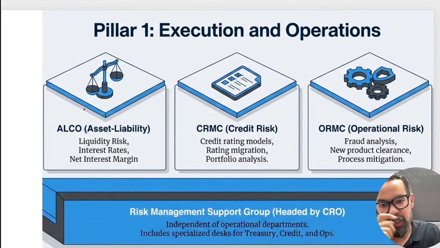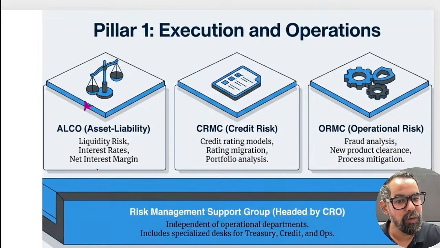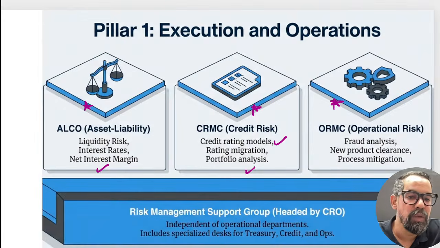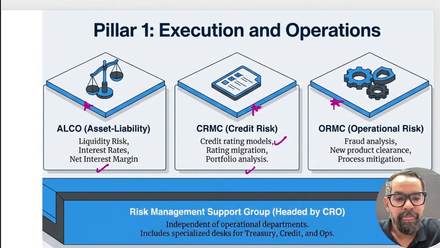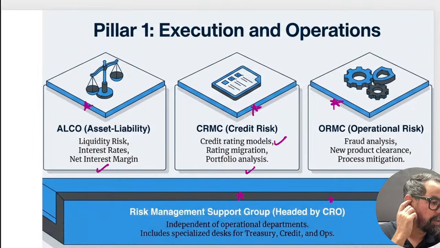ALCO, which is responsible for liquidity risk, interest rate and market risk, and to manage the net interest margin. Credit risk management committee: credit rating model, rating mitigation, portfolio analysis. Operational risk management committee, which is responsible for fraud analysis, new product criteria, as well as process mitigation and all. Then we have support groups and the task forces, which are headed by the Chief Risk Officer, CRO, that's generally part of this particular one.